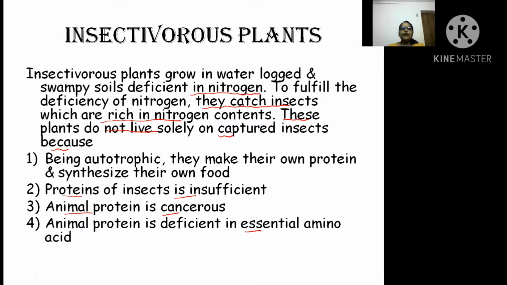If you see carefully, I just told you that they are killing the insects only for the nitrogen, because they are growing in soil which is deficient in nitrogen. Otherwise, they are autotrophs. They can make their own protein after taking the nitrogen from the insects, and then they can synthesize their own food also. Is it clear? So your answer will be the first option.